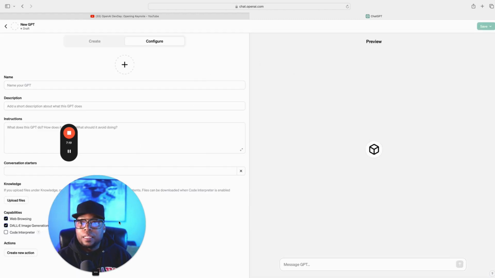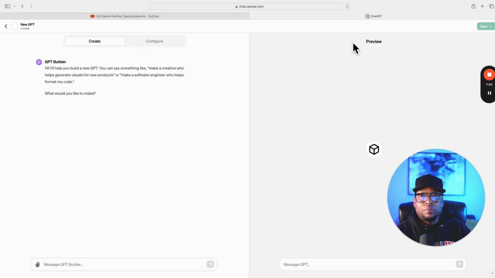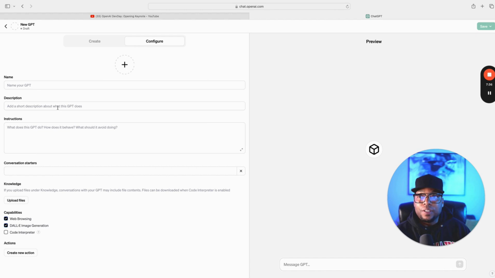All right, and here, as you can see, this is the preview side where you can preview your GPT. Now this is the configure side where you can give it the instructions that you want, the conversation starters that you would like, and upload files, the knowledge files. But in this tutorial, we're not going to go over that. That's more in depth, and I can go into that in another tutorial. This is just to get you up and running, moving quickly.